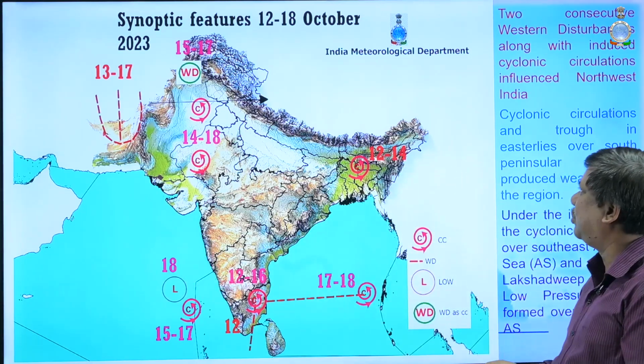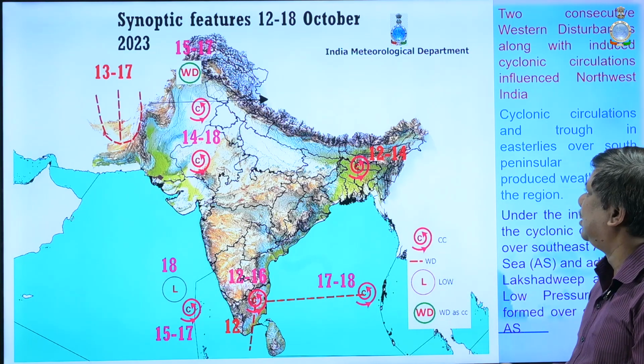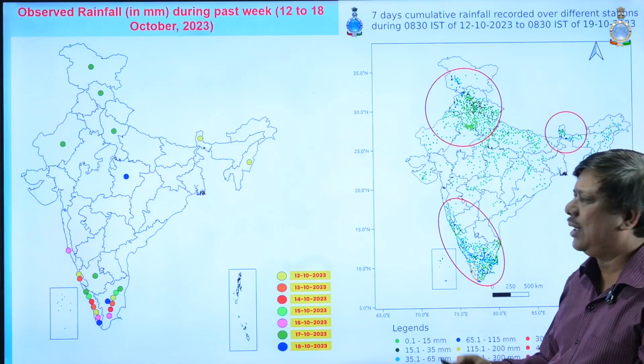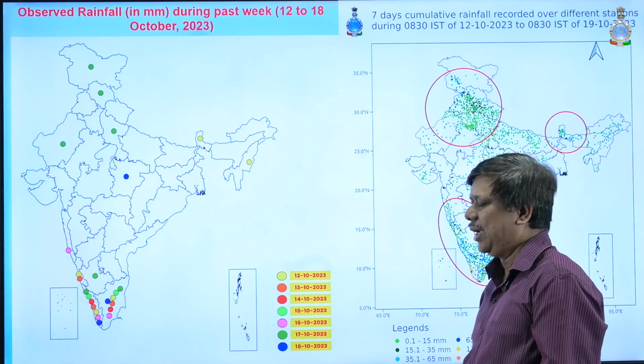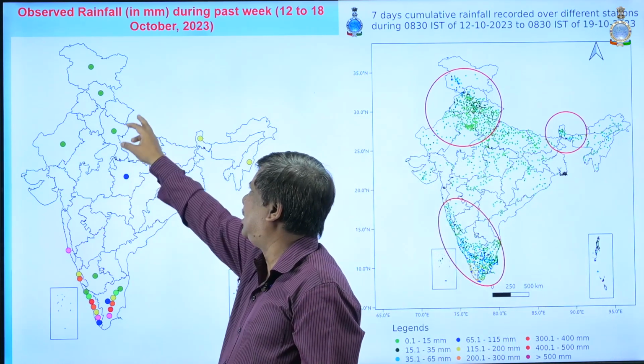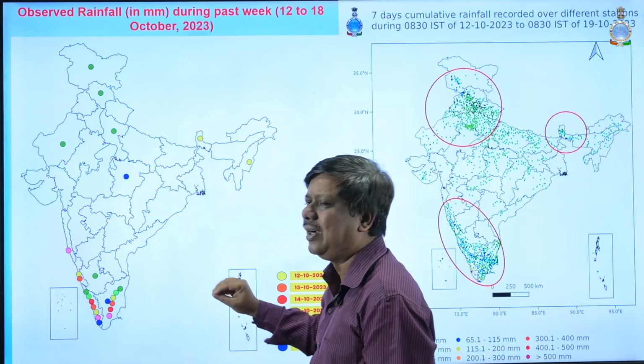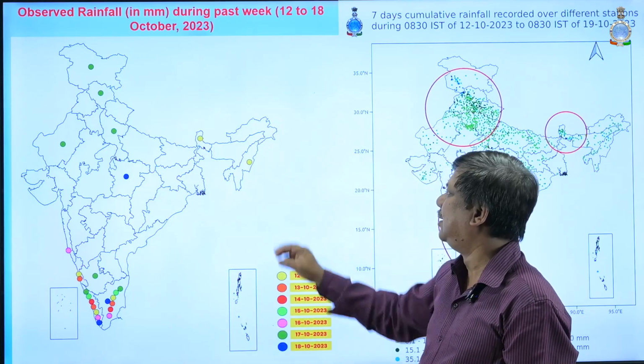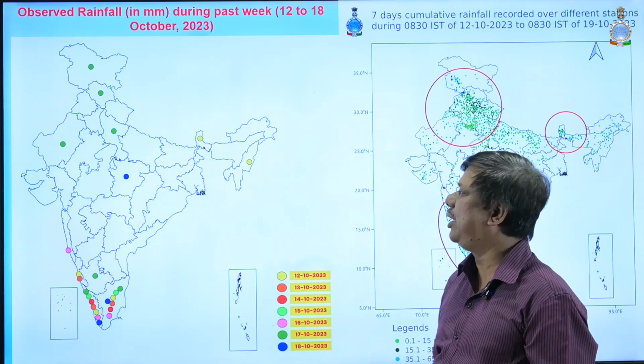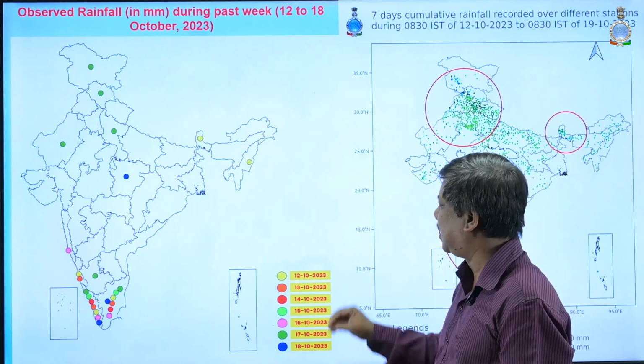Due to these weather features, if we see what happened to the rainfall, these different dots at different dates show the heavy rainfall events over those subdivisions.